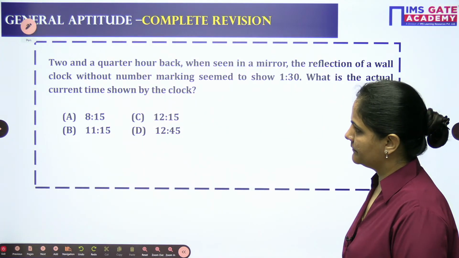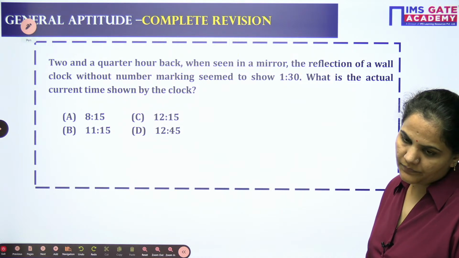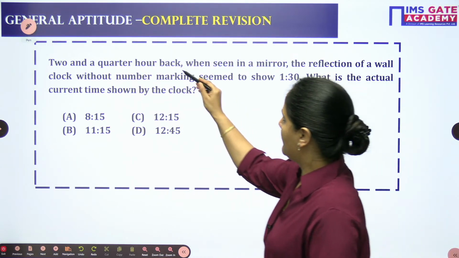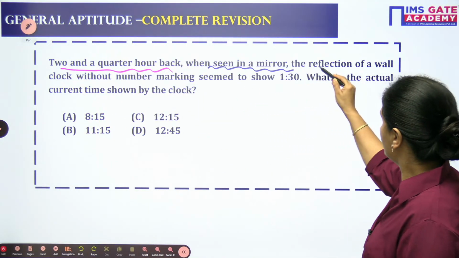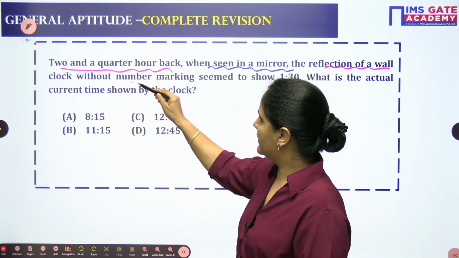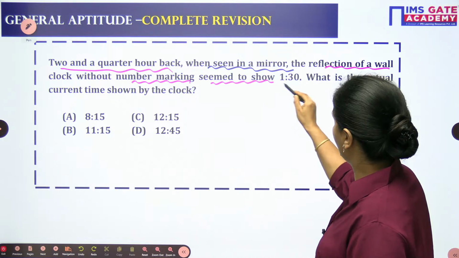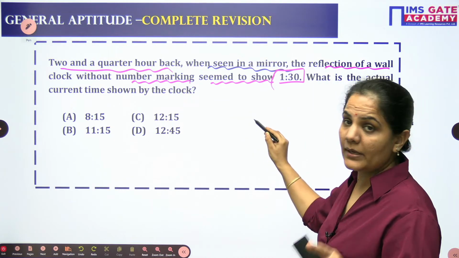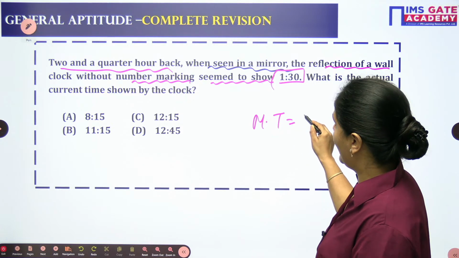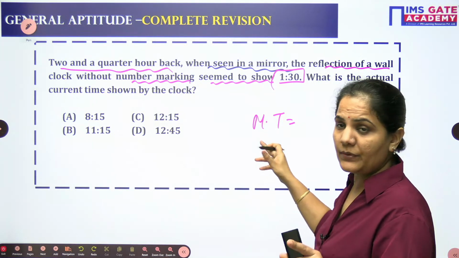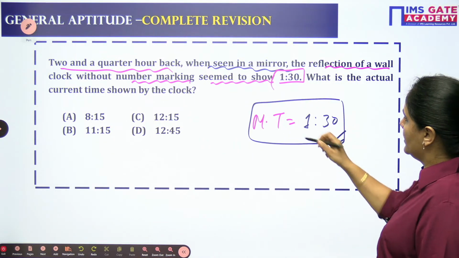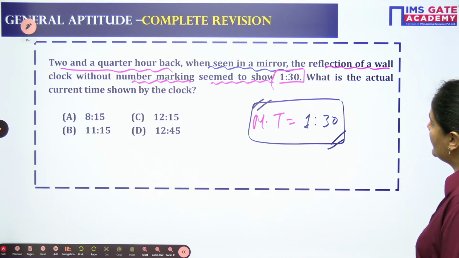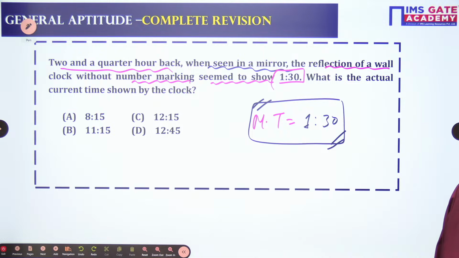Let's move to the next one. What are we having? 2.25 hours back. Okay ji. When seen in a mirror, the reflection of a wall clock without number markings seems to show 1:30. So 2 hours and 15 minutes back, it is 1:30. So what is the actual current time? Will you tell me what should be your actual current time in this case?